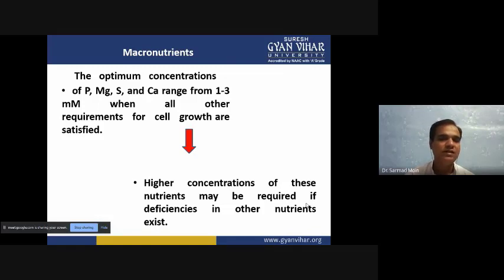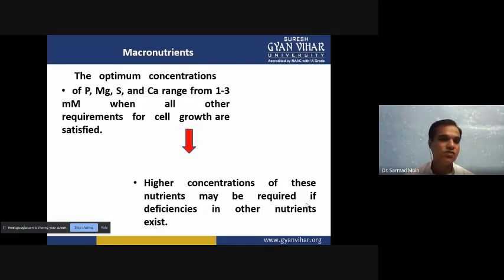We can check by preparing the media with 1 millimolar, 2 millimolar, 3 millimolar, and on this composition, if the plant is growing optimally, we can use it for the media preparation.